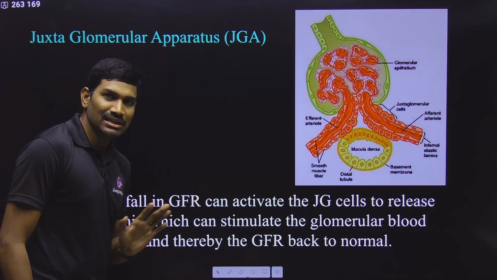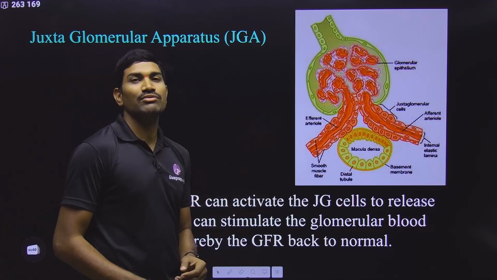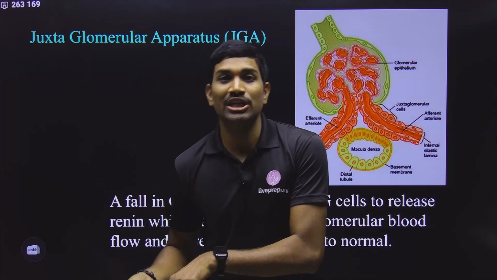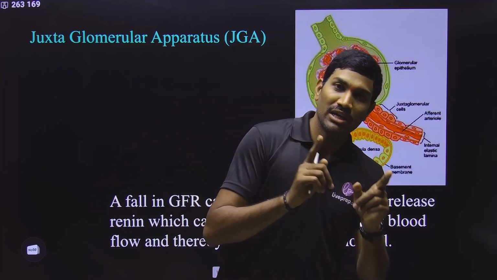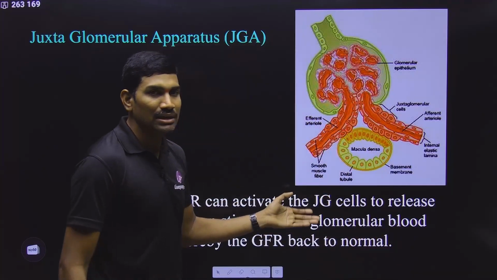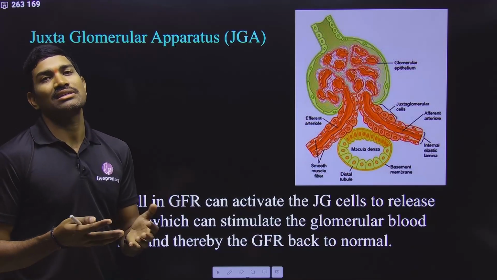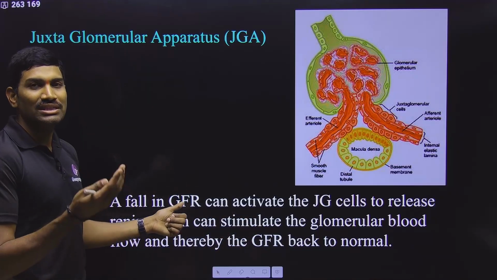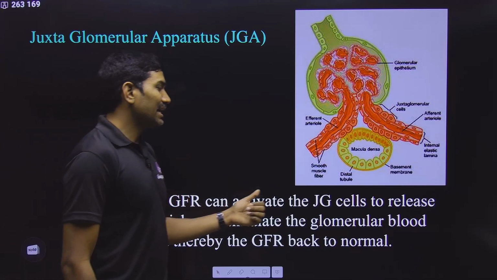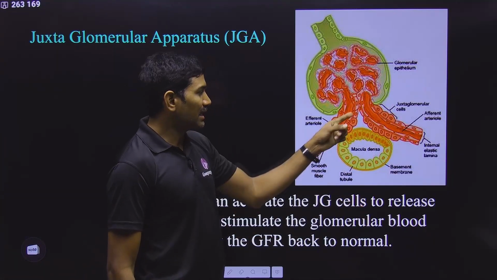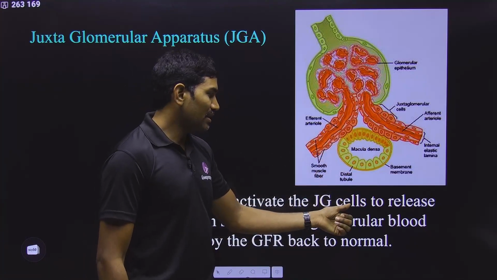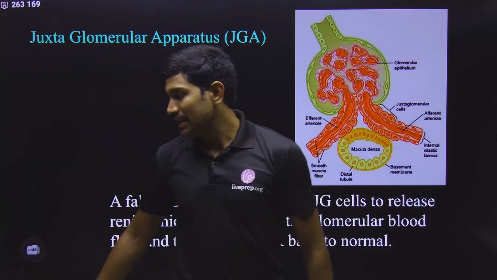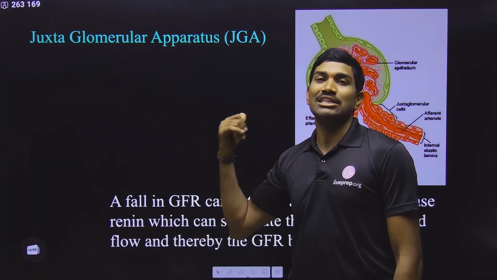Now let us quickly read the NCERT sentence. Anyhow, at the end of the chapter we will study the renin-angiotensin mechanism. Renin will convert angiotensinogen into angiotensin 1, which is further converted into angiotensin 2, and that angiotensin 2 ultimately helps in increasing the glomerular filtration rate, GFR. This is the ultimate conclusion they gave. Now, if GFR is decreased, then what happens? It can activate the juxtaglomerular cells to release renin, R-E-N-I-N. Spelling is very, very important. R-E-N-I-N, renin, is the hormone released by the juxtaglomerular apparatus.